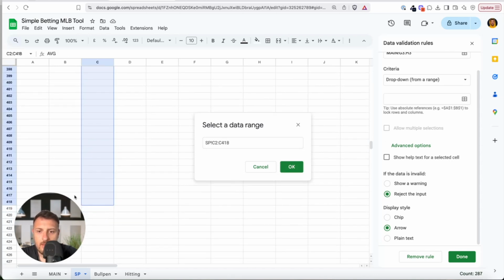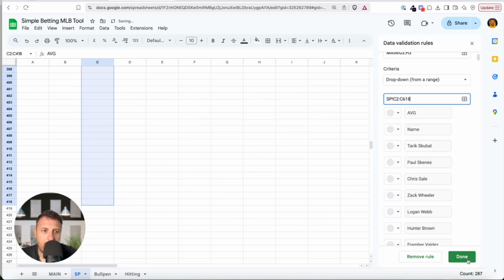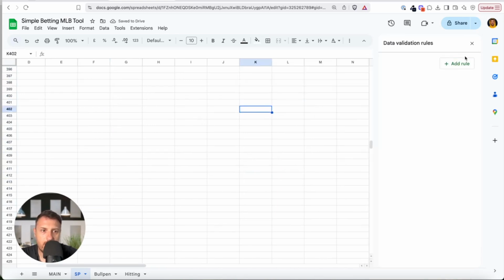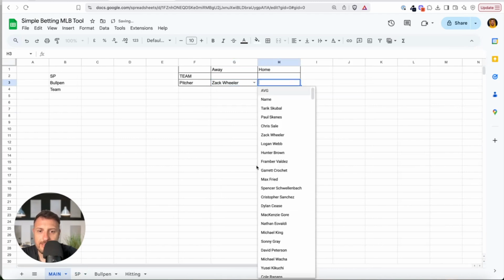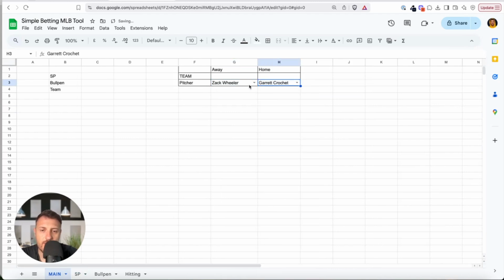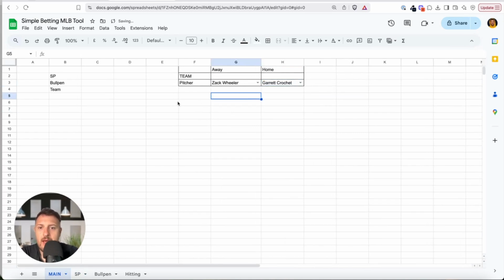So I selected, let's say, 600. I will click OK, done. I will go back to main, and right now you can select the pitcher. So first we will go with the pitchers, then I will show you how to do this with the teams. Then what I want to do is use some numbers.